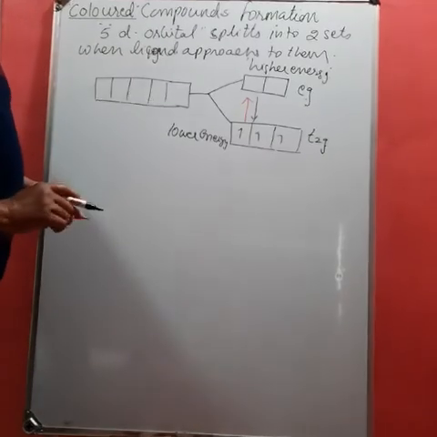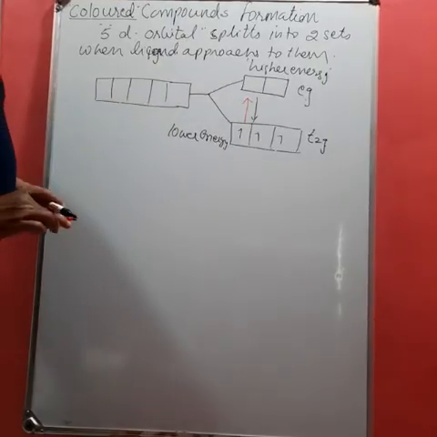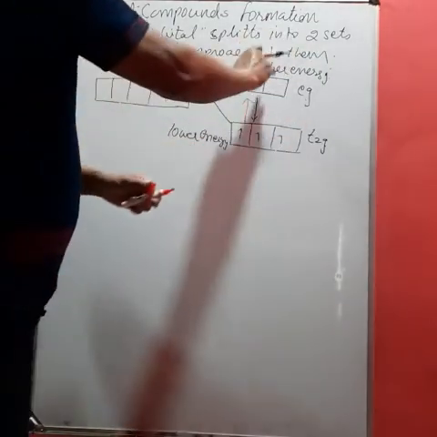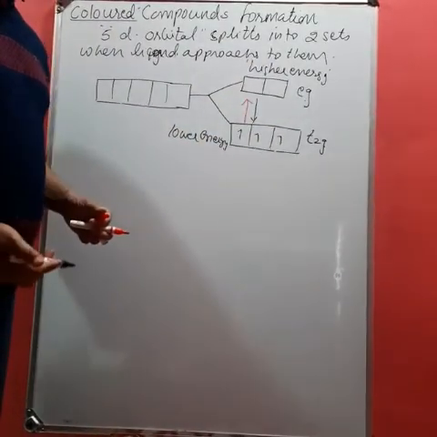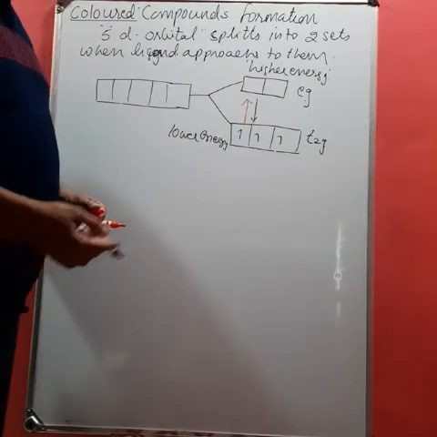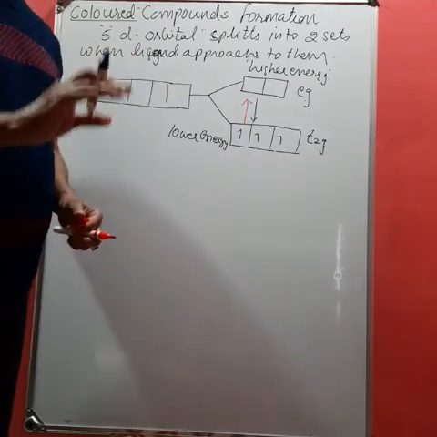So if all the orbitals are paired, then there will be no excitation of electrons, because all of them will remain completely filled with 2 electrons. Like zinc, cadmium and mercury, they will not form colored compounds.